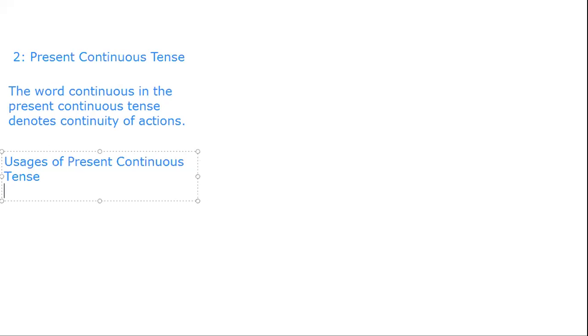Number one usage of present continuous tense is to express or show any action that is going on.